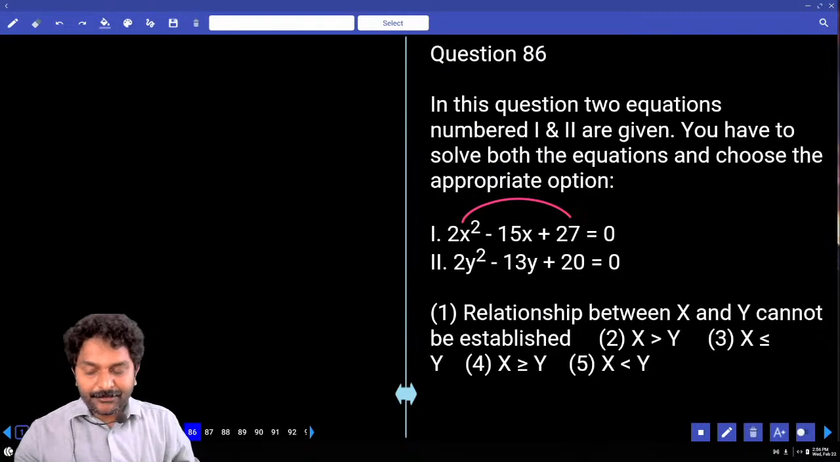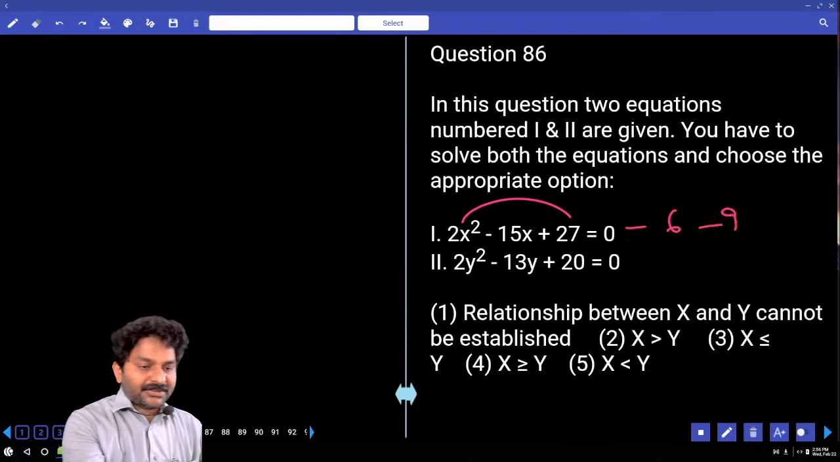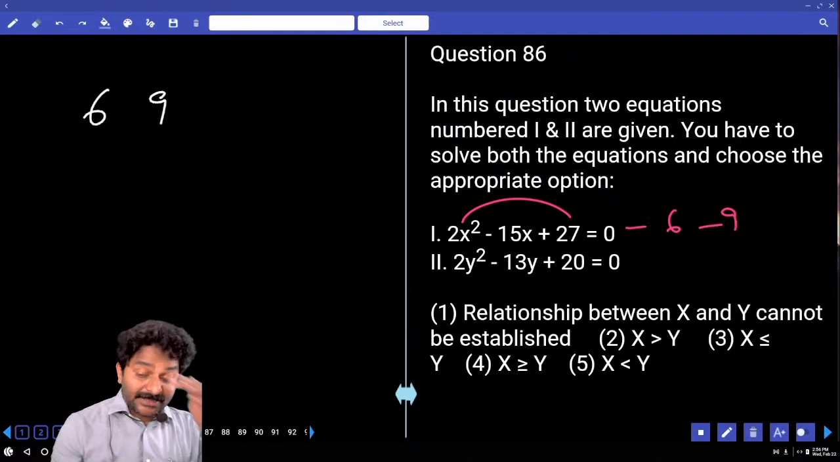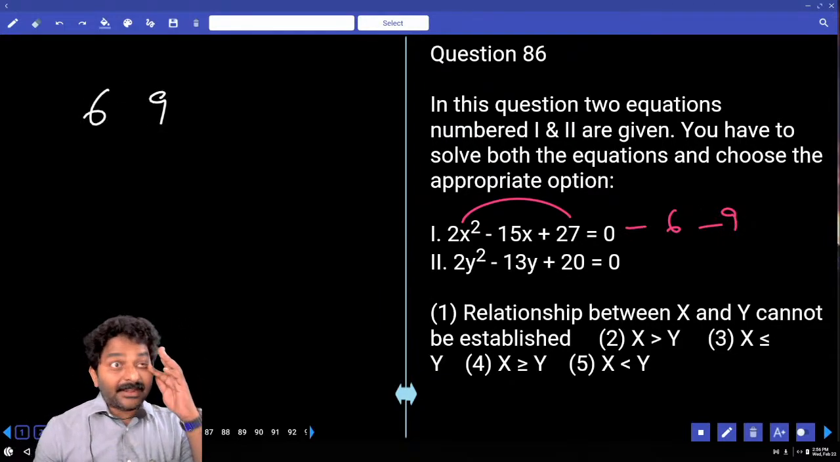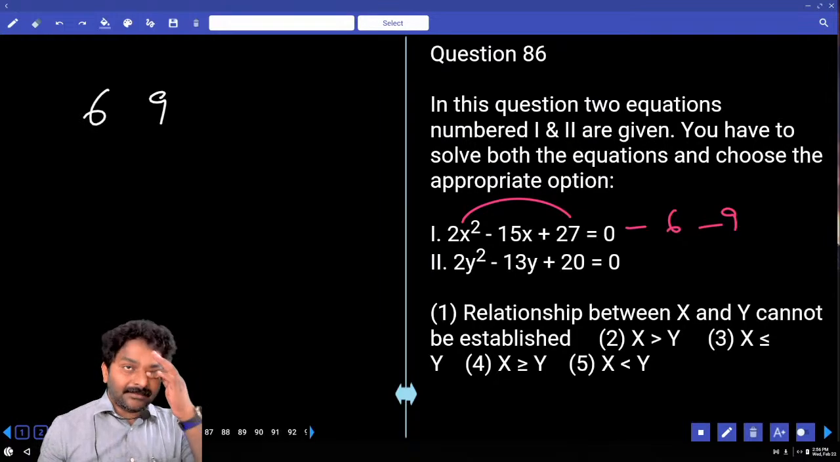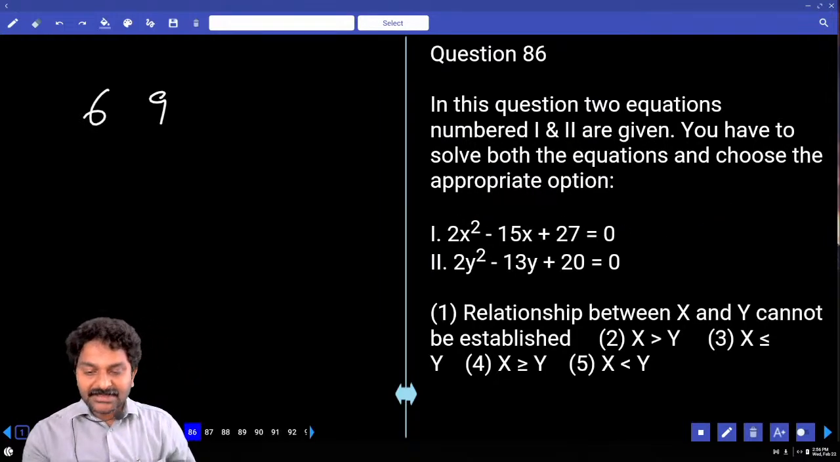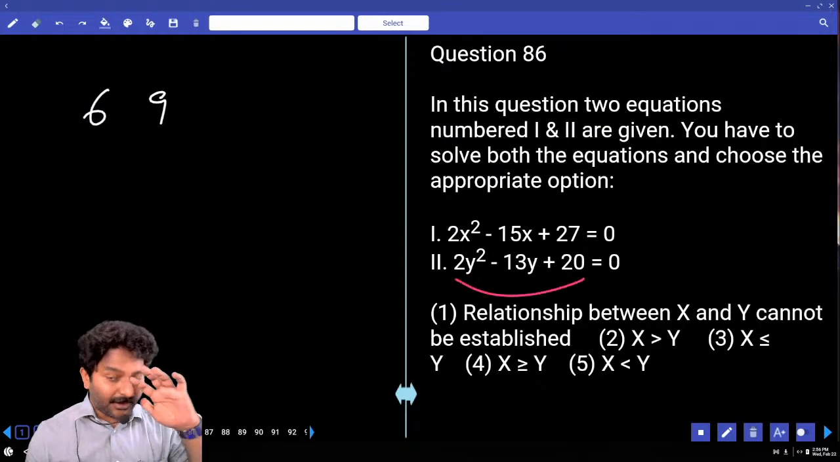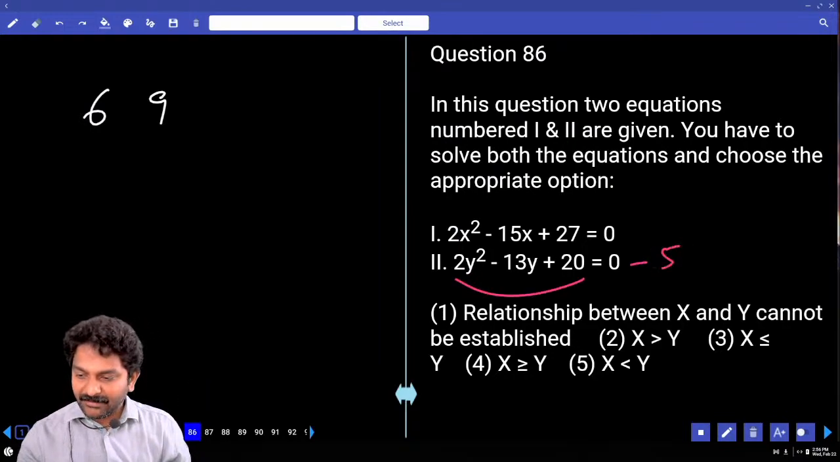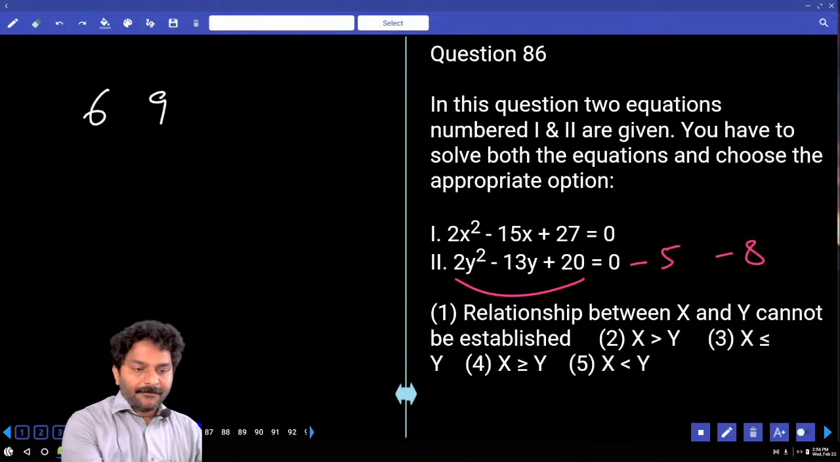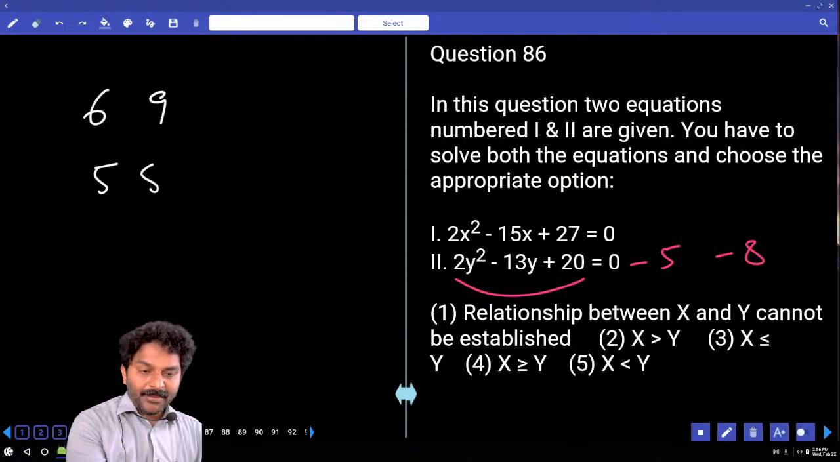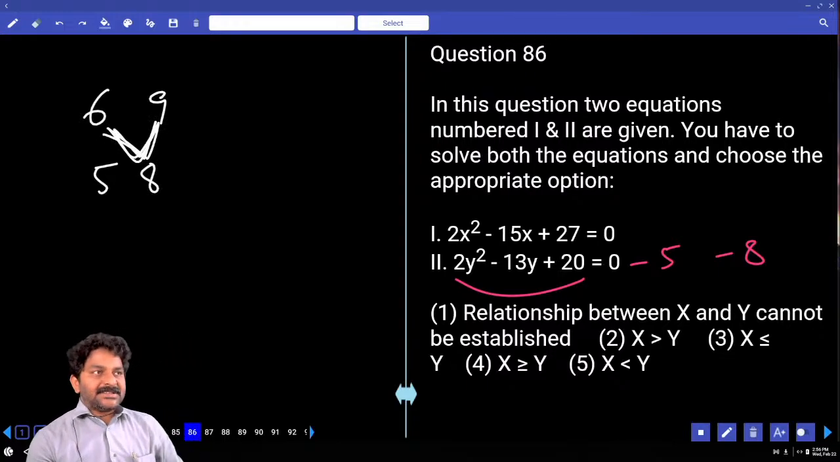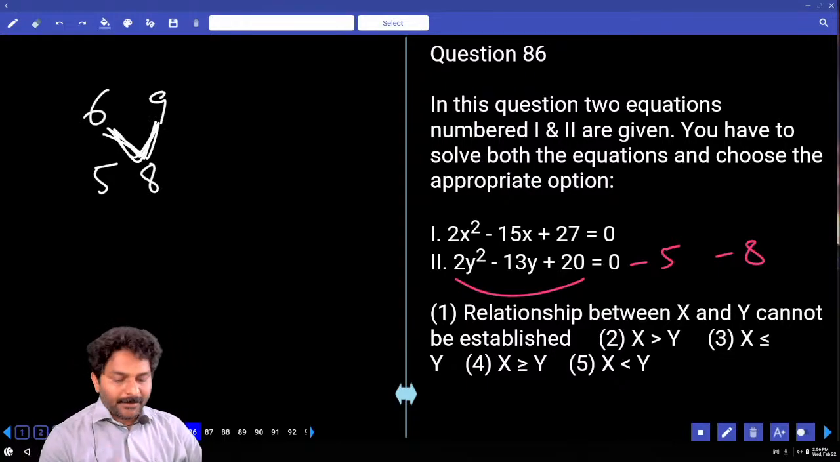Product must be 54. 6, 9 times. Minus 6, minus 9 combination. Factors are plus 6, plus 9, divided by x square. Is that required? Because x square and y square both have the same coefficients. Now product must be 40, which is 5, 8 times. Factors are plus 5, plus 8. In between, 8 is in between 6, 9. Answer? No relation.